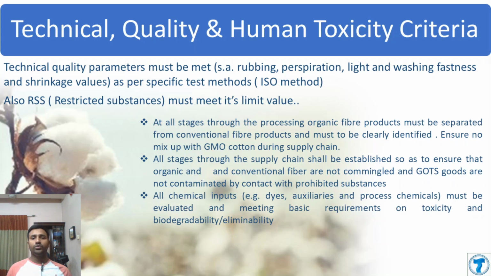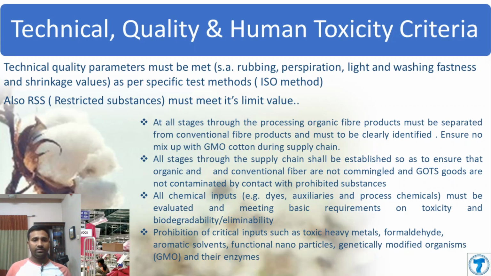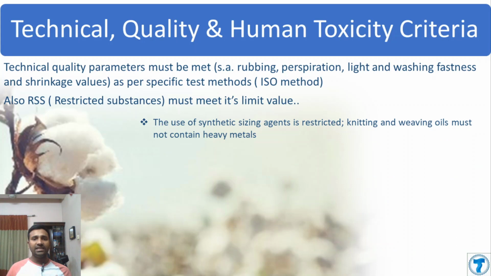All chemical inputs like dyes, auxiliaries and process chemicals must be evaluated and meet basic requirements on toxicity and biodegradability. Prohibition of critical inputs such as toxic heavy metals, formaldehyde, aromatic solvents, functional nanoparticles, GMO and their enzymes. The use of synthetic sizing agents is restricted. Knitting and weaving oil must not contain heavy metals. Bleaches must be based on oxygen.